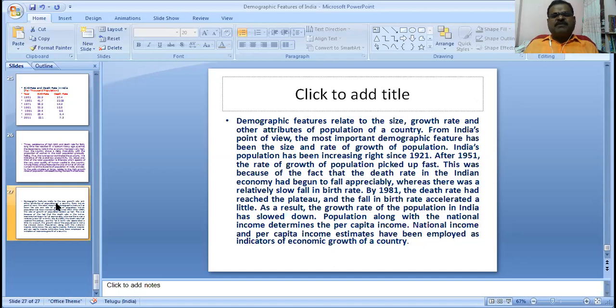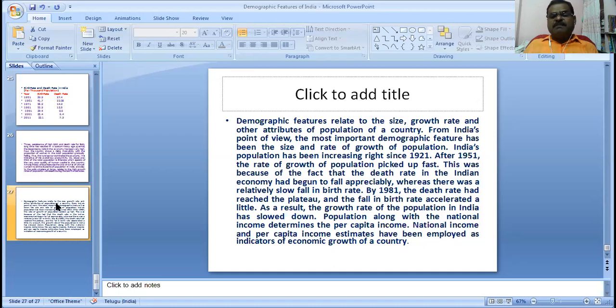From India's point of view, the most important demographic feature has been the size and rate of growth of population. India's population has increased since 1921. After 1951, the rate of growth picked up fast because the death rate had begun to fall appreciably, whereas there was a relatively slow fall in the birth rate.